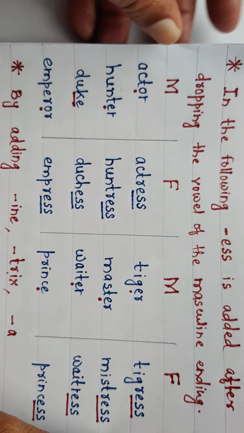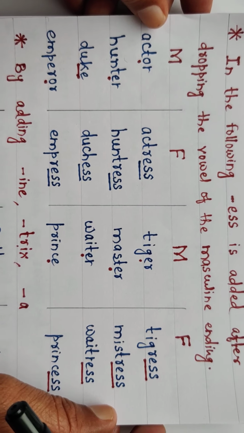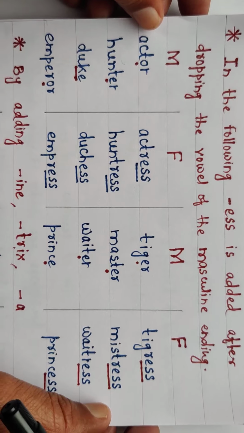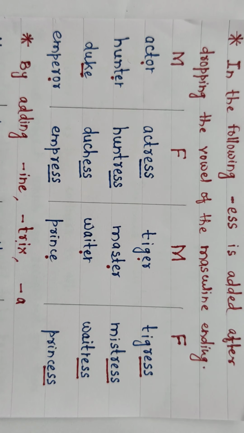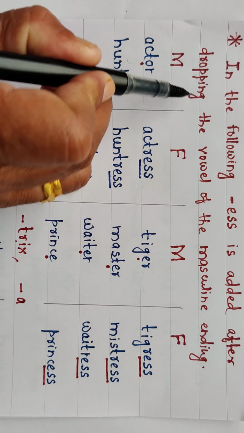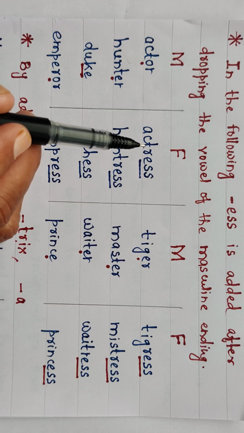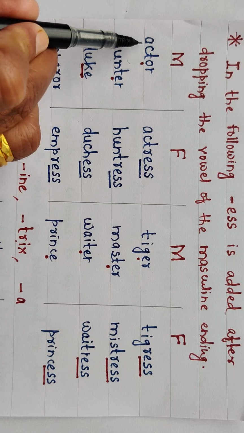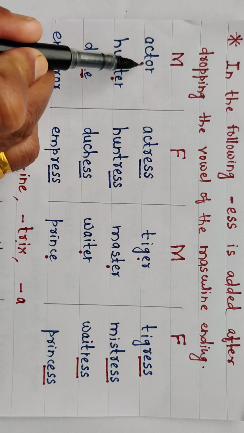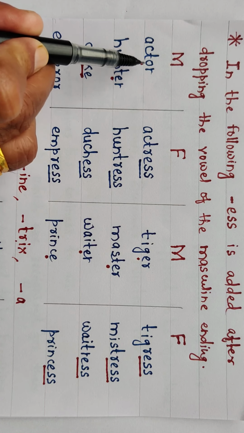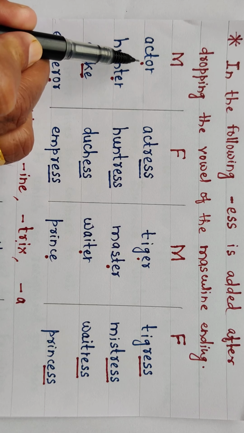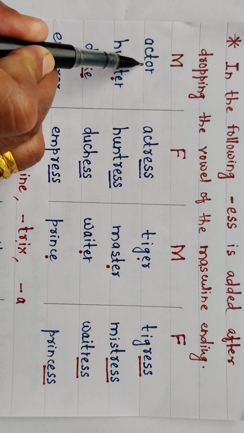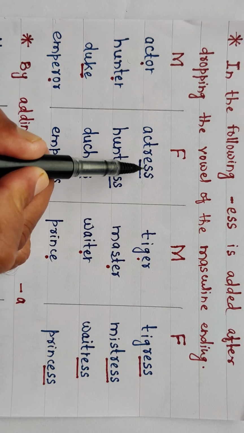ESS is added after dropping the vowel of the masculine ending. Look here, ESS is added after dropping the vowel sound. Do you know vowels? A, E, I, O, U. These are the 5 vowels in English. Okay. Now look, ACTOR, actor. When we are going to make the feminine gender of this word actor, we are dropping this O. And what we are going to do? After dropping O, we are attaching ESS.